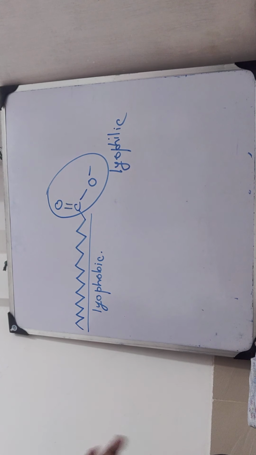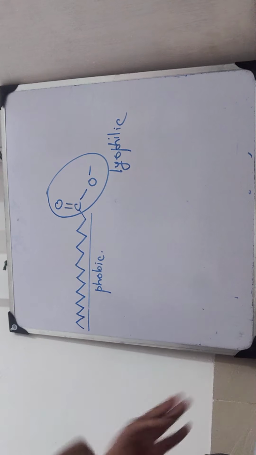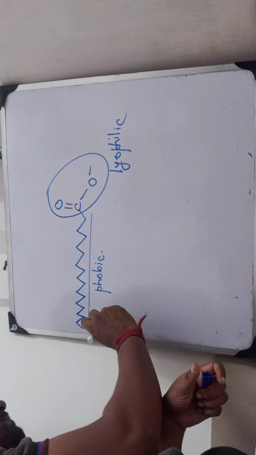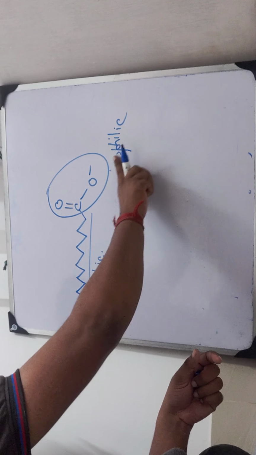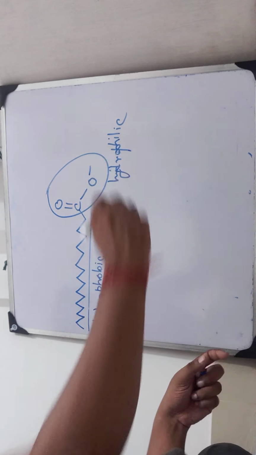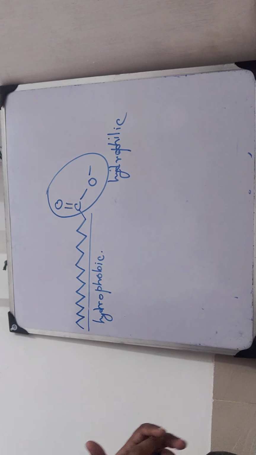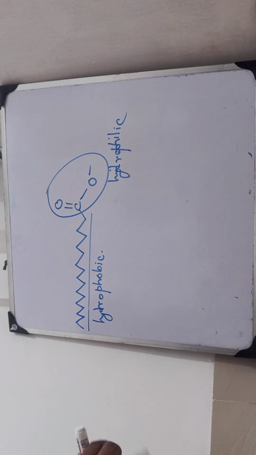Lyophobic means which has no attraction towards the solvent or the dispersion medium. If the dispersion medium is water, then we can call it hydrophobic. We can call the other part hydrophilic. So the hydrophobic part and the hydrophilic part both are present in the stearate ion.